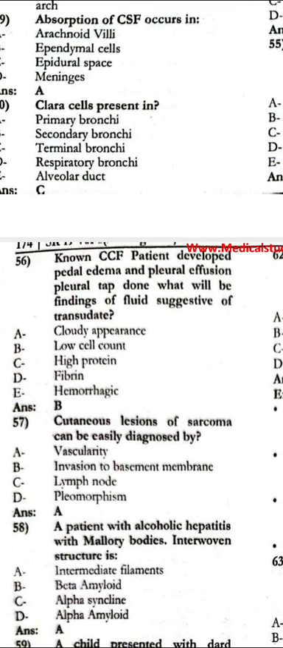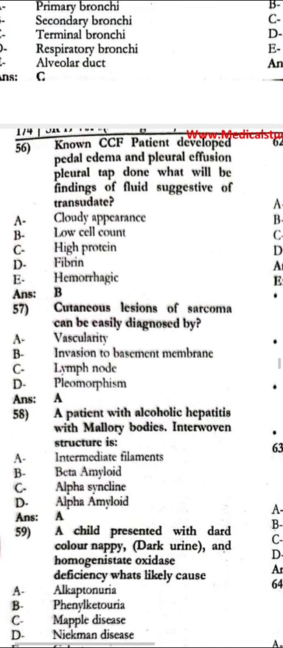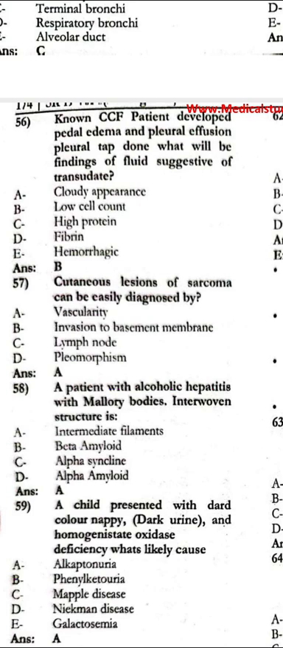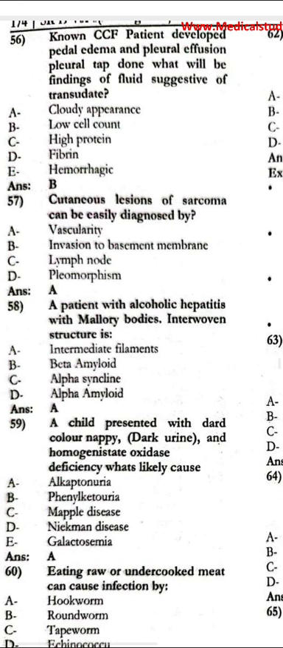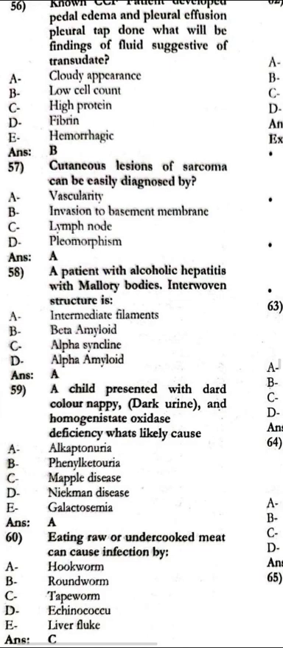The cutaneous lesion of the sarcoma can be easily diagnosed by the vascularity. The patient with alcoholic hepatitis: the Mallory body's interwoven structure is the intermediate filament. The child presented with a dark colored nappy, the urine is homogeneous, with oxygen deficiency. What's the likely cause? It is albuminuria.